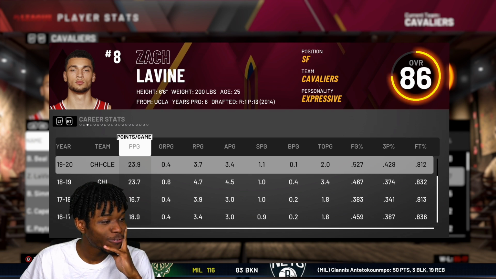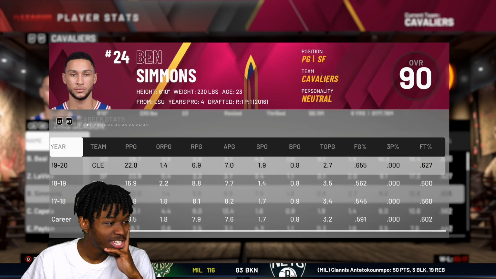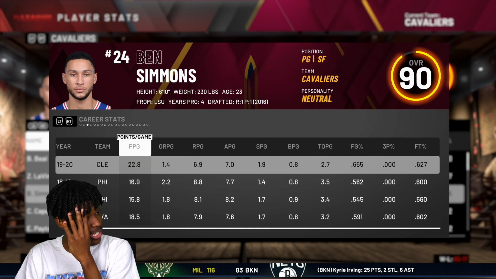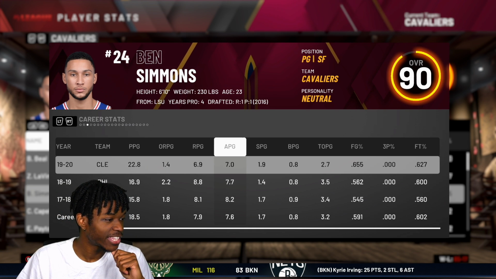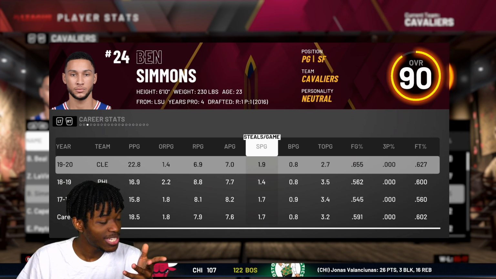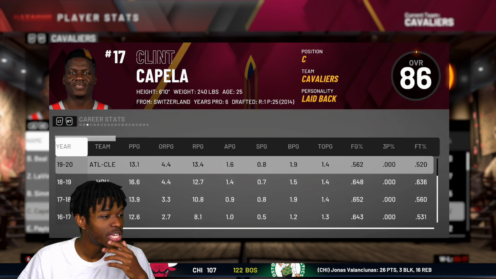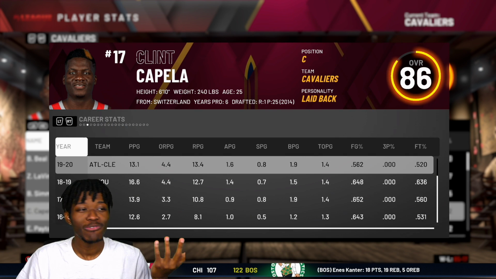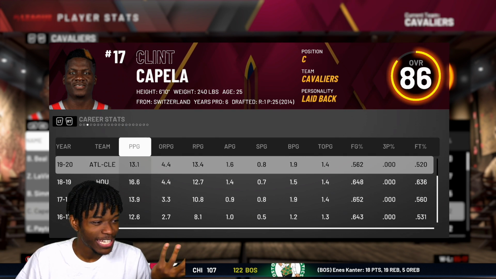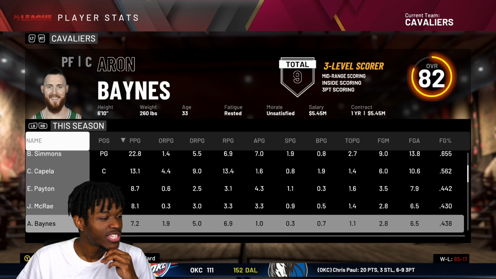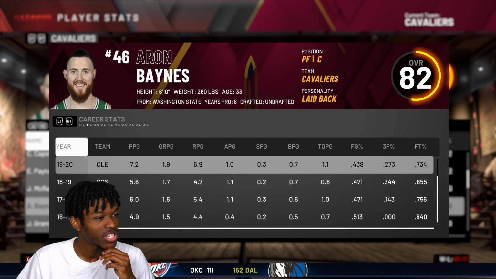Zach LaVine ended up averaging 24. Good efficiency. Ben Simmons ended up averaging 23. So even his numbers went up after Zach LaVine got there. 7 assists, 7 rebounds, 2 steals. That's where the defensive first team comes from. Clint Capela's numbers went down. But we don't need Clint Capela to take shots. You know what I'm saying? Just play defense, get some rebounds. He did exactly that. Then off the bench here, all our numbers. Baines, he shoots 27% from 3.